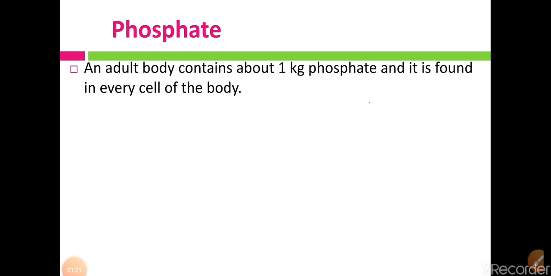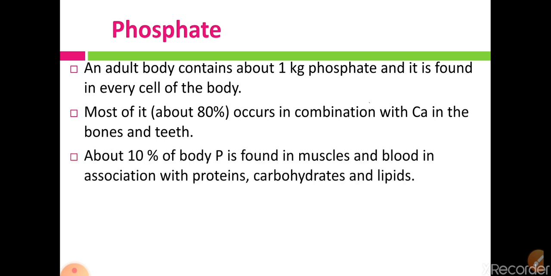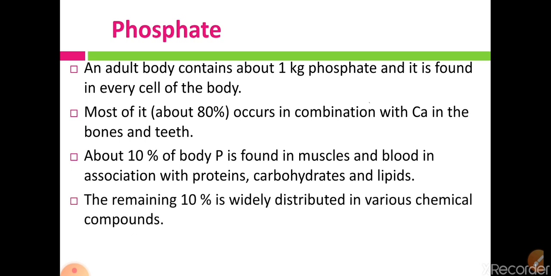In an adult human body, total phosphorus composition is 1 kg, and out of this 1 kg, 80% is present in our bones and teeth, while 10% is present in the muscle and body fluids, and the remaining 10% is present in various chemical compounds.